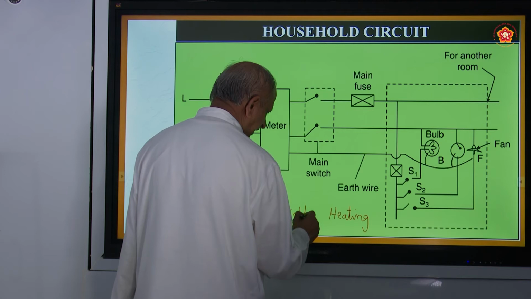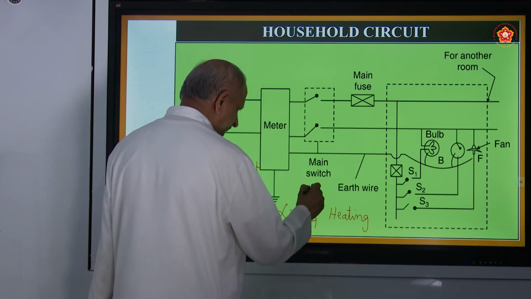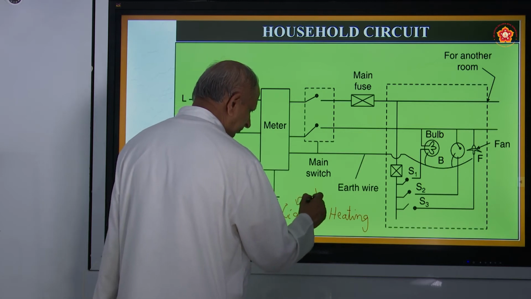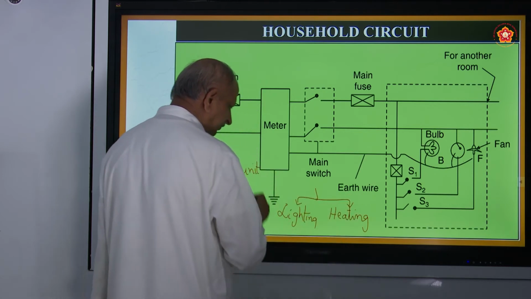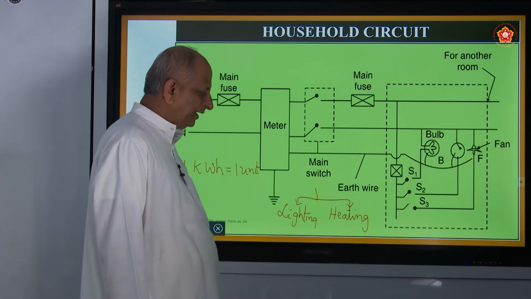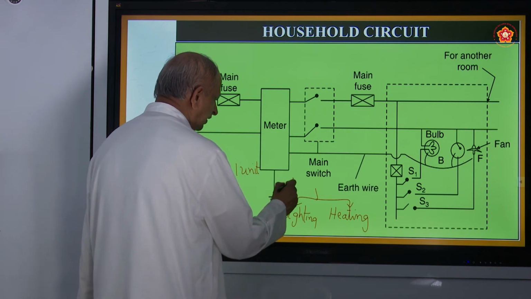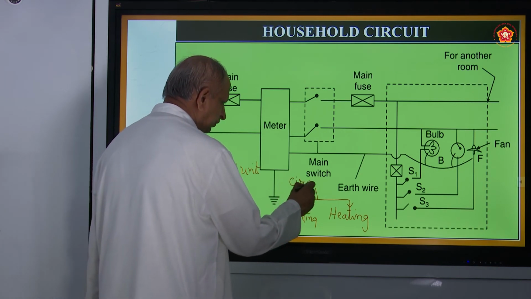So lighting and heating. Lighting means what? See, all the bulb, tube light, etc. are called lighting systems. Heating means what? Boiler, iron box, etc. So these are the circuits.